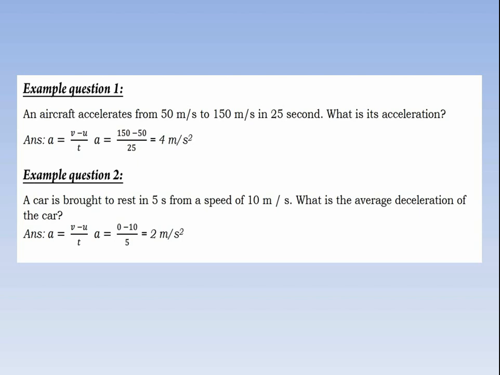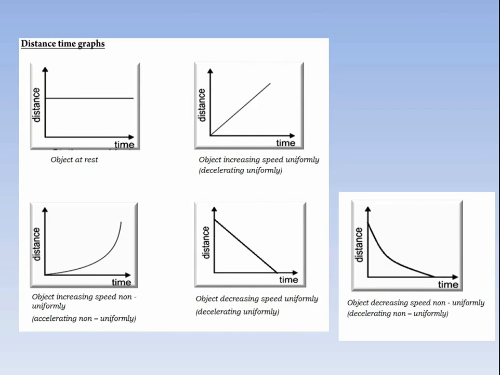To find the acceleration, we have to find the difference of velocities. Difference of velocity is v minus u, or final velocity minus initial velocity. In this case, the car is brought to rest, so the final velocity is 0 and the initial velocity is 10. When we subtract 10 from 0, we get minus 10. The total time in which the car is brought to rest is 5 seconds. So we divide minus 10 by 5 and we get the answer of 2 meter per second square, but with a negative sign, and the negative sign shows that the car is decelerating and will stop in 5 seconds.